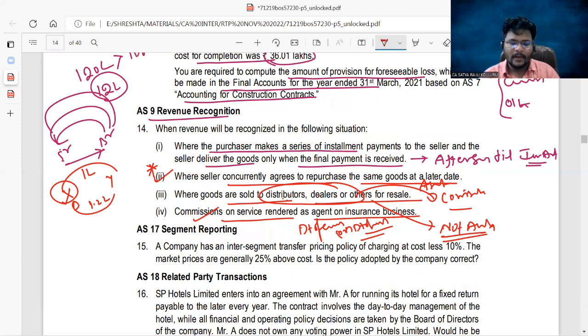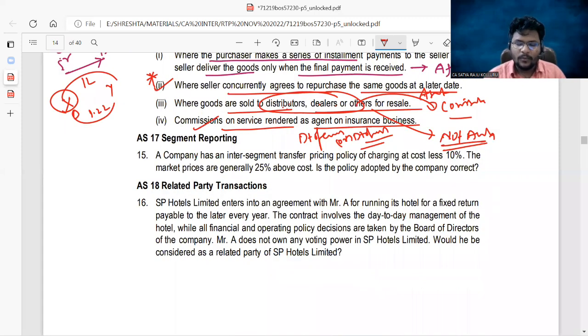Come back to AS 17 segment reporting. A company has an inter-segment transfer pricing policy of charging at cost less 10%. The market prices are generally 25% above cost. Is the policy adopted by the company correct? Direct question from AS 17. Same question we discussed. Same as it is question.